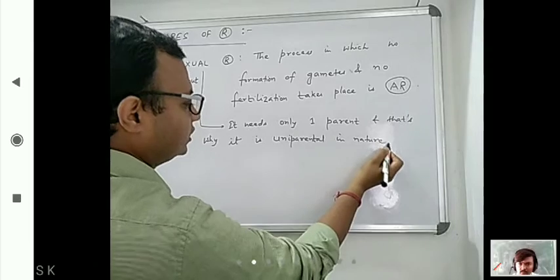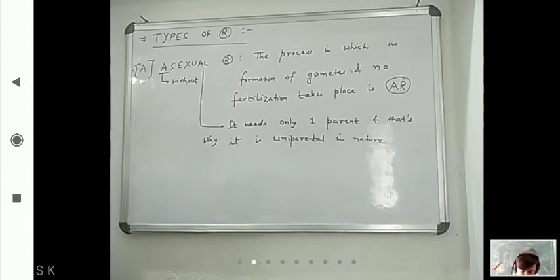Now this uniparental nature contains various methods of asexual reproduction.